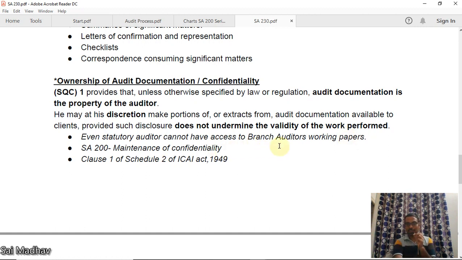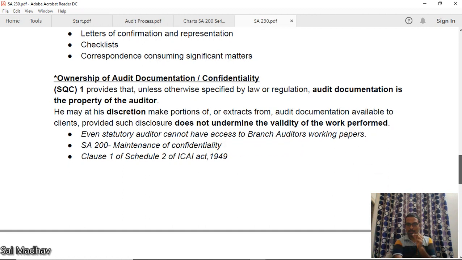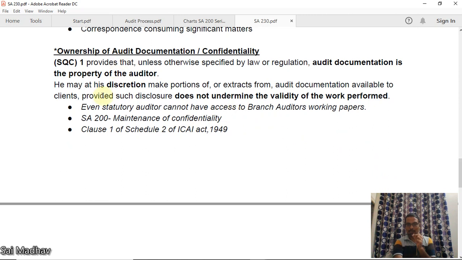Now, some important points which can be asked in the question regarding this ownership is, even the statutory auditor cannot have access to the branch auditor's working papers. This is very important. You can get a question from this standard. The statutory auditor is requesting the branch auditor to give his working papers. The branch auditor can say no. Working papers need not be shared. It is the property of his own.